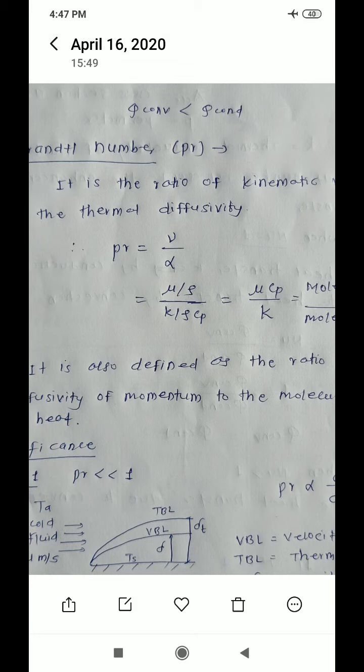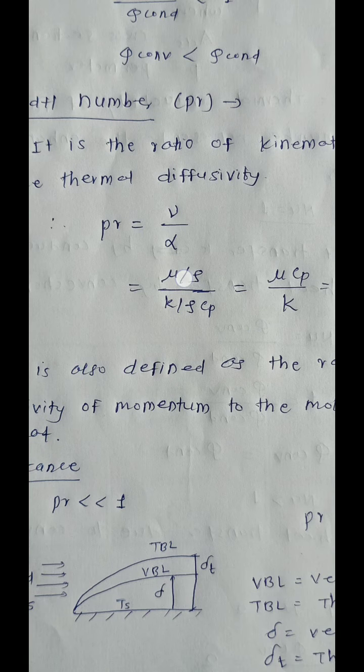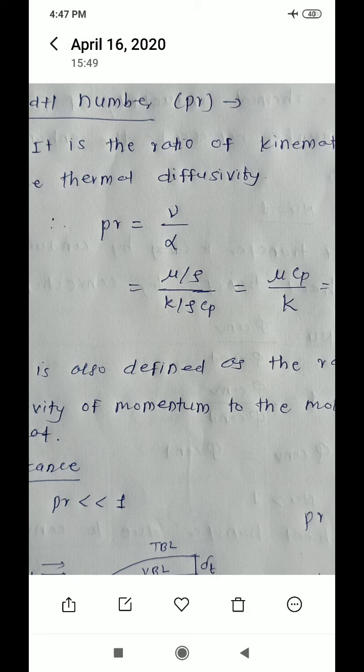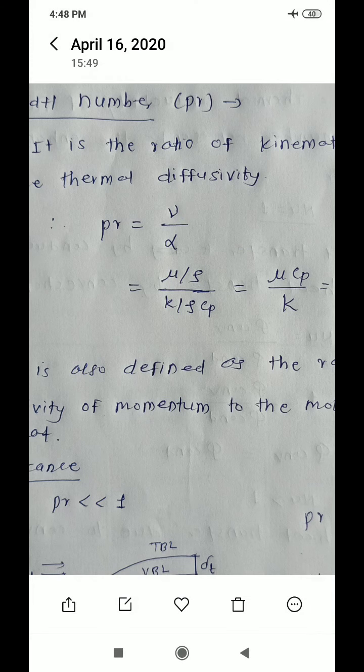What is the formula of kinematic viscosity? Kinematic viscosity is the ratio of dynamic viscosity to density, so instead of nu we write mu upon rho. And what is the formula for thermal diffusivity?